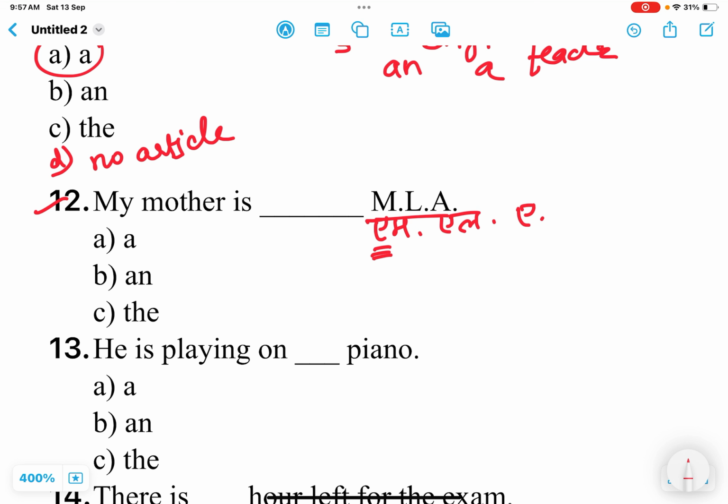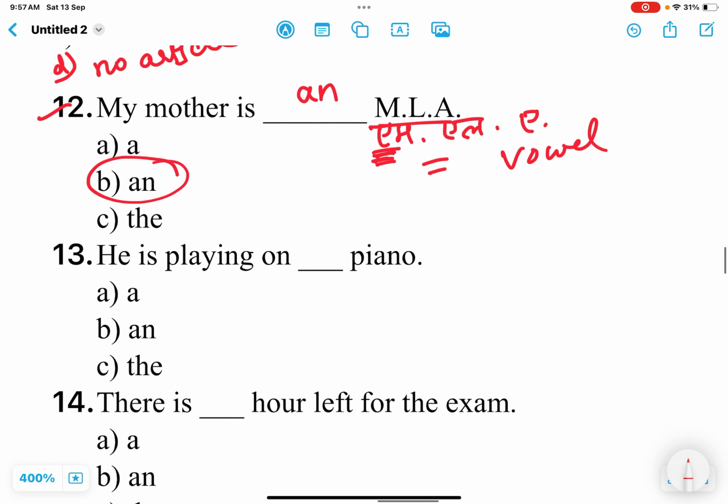We need to concentrate on the beginning sound. When we open the mouth to pronounce MLA, what is the first sound that comes out? That is a sound, which means this is a vowel sound. So what are we to use here? The correct answer is an. The same is with SDM, MA.